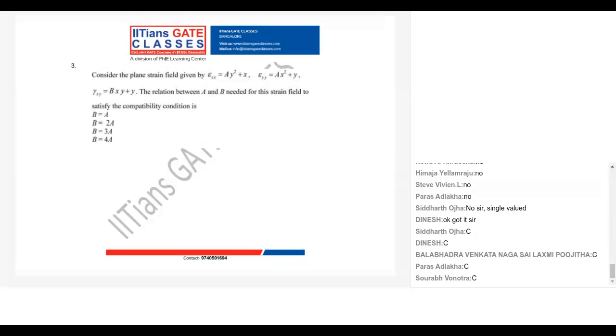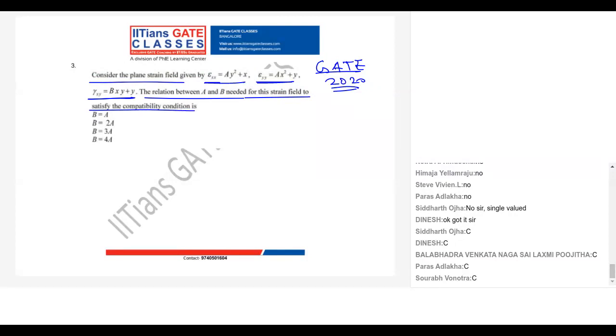This is from GATE 2020. Consider the plane strain epsilon xx and epsilon yy and gamma xy. The relationship between a and b needed for this strain field to satisfy the compatibility condition is... So first, what is the compatibility condition for plane strain?